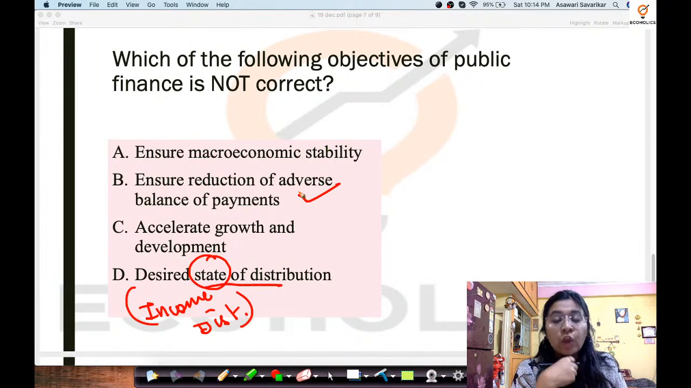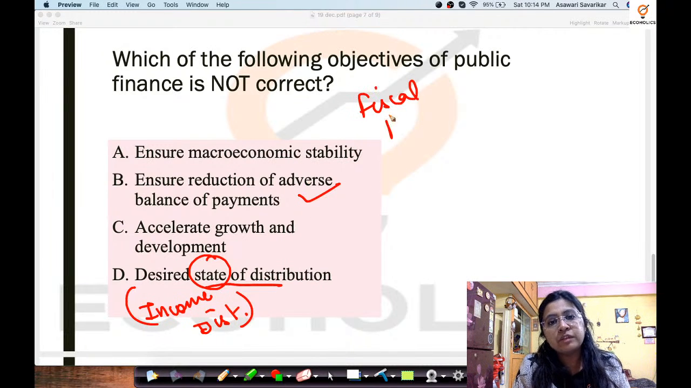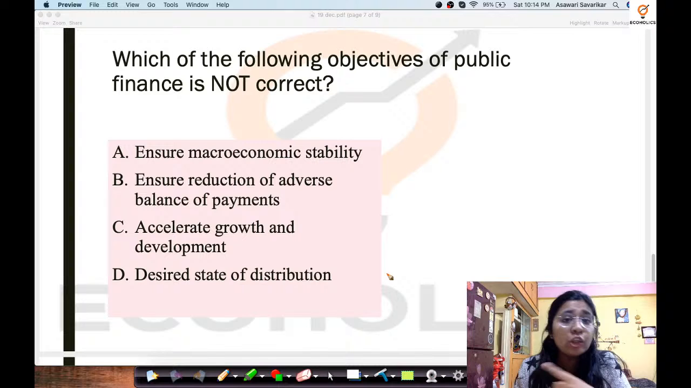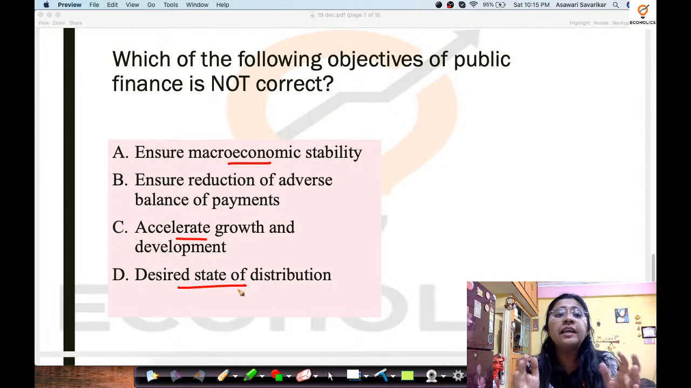adverse balance of payments. Although you would think that when you talk about fiscal policy, it might have a bad or worsening impact on the balance of payments. But balance of payments are always corrected by what? Devaluation, revaluation, which is a concept of what? International economics. So the incorrect option over here is ensuring reduction of adverse balance of payments, which is not the objective of public finance. Public finance will deal with macroeconomic stability, acceleration of growth and development, and providing the desired state of income distribution.